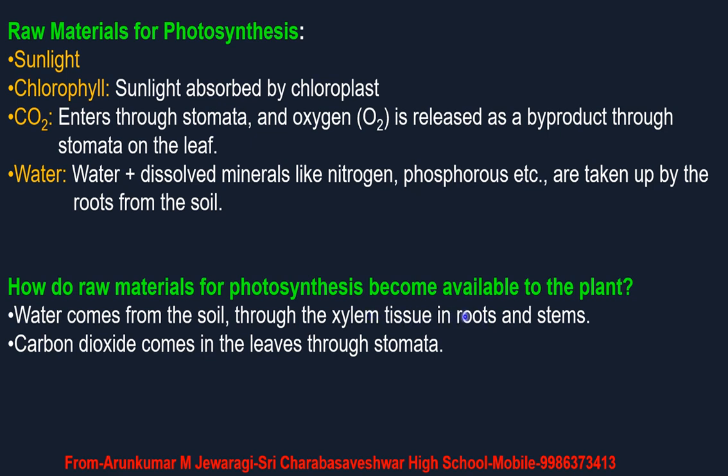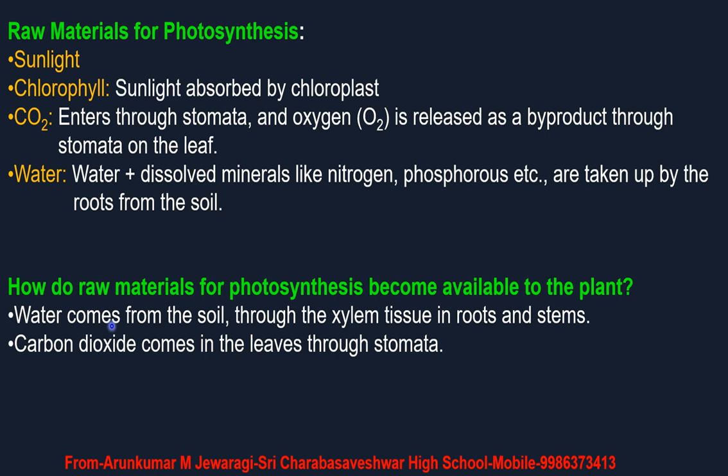First roots absorb minerals and water from the soil, then they transfer it to the xylem. Through xylem it goes up to the leaves through the stem, through which tissue? Xylem tissue. So water is absorbed from the soil through the xylem tissue in the roots and stems. Then carbon dioxide comes into the leaves through stomata.